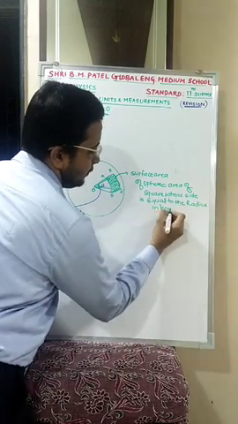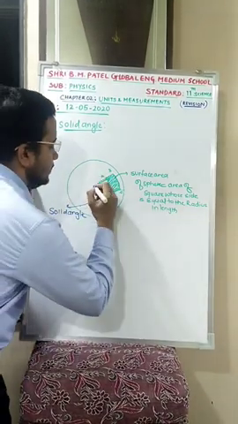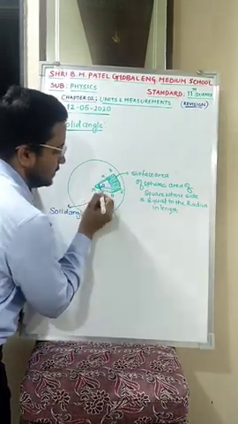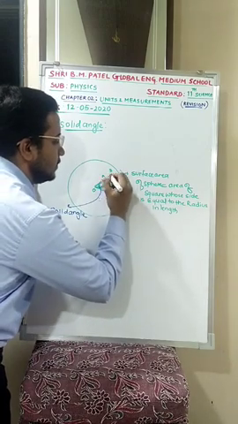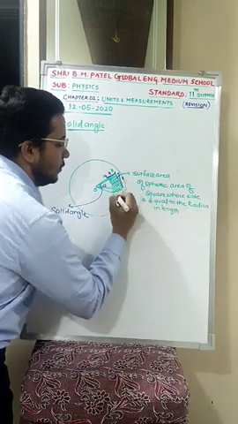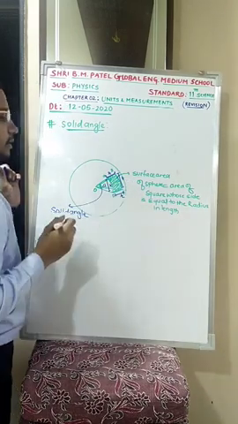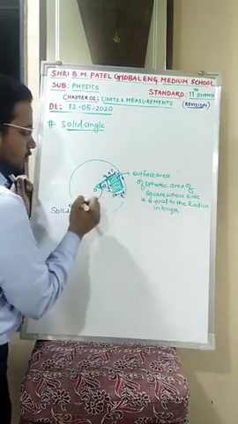Is this clear? I will show you, if you want that circle, this is your radius. Consider that this side needs to be equal to the radius of the circle. If this side's measure is equal to the radius, then this angle is considered to be what?